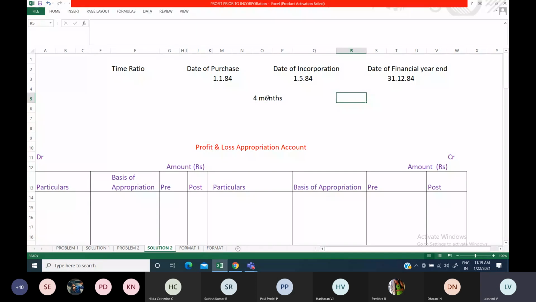And you can mention, from the date of incorporation to the date of financial year end, how many months. Actually we have 12 months. 12 months, minus 4 months, means 8 months. Like that itself you can find out and just write it out. Or else you can calculate also.